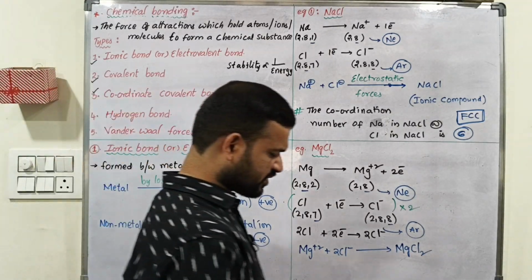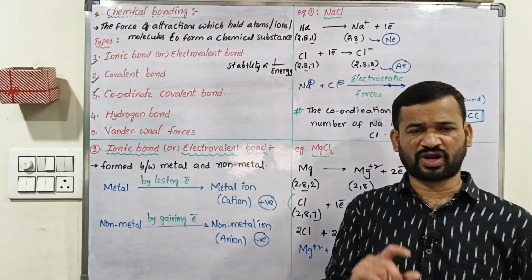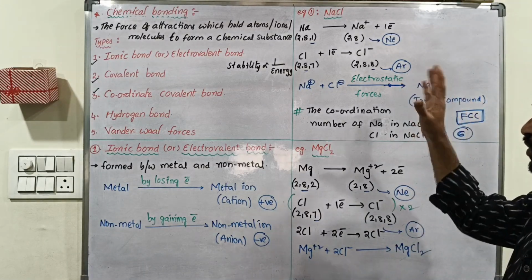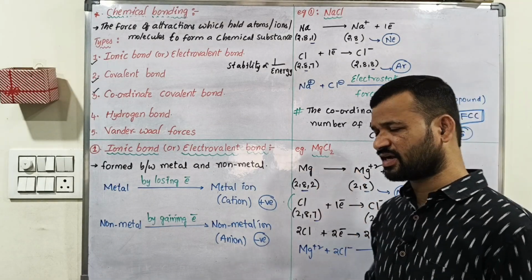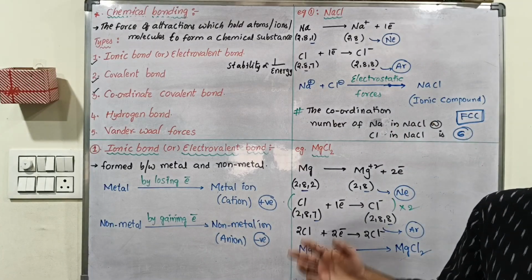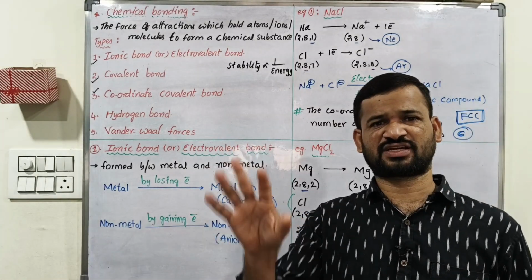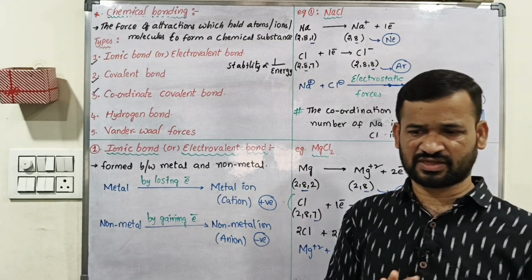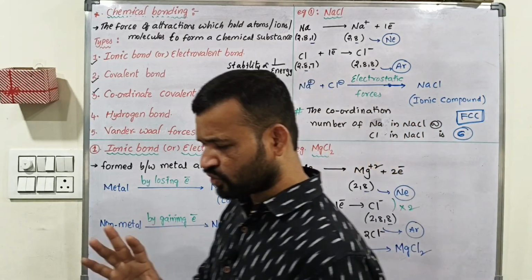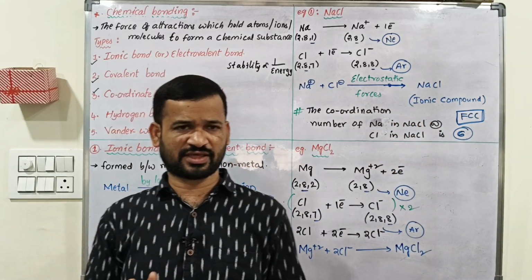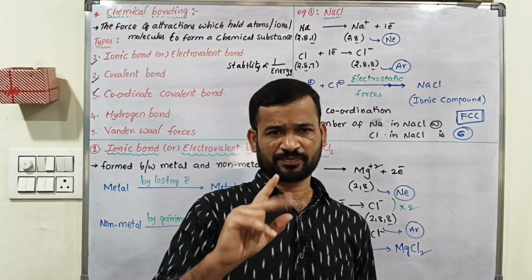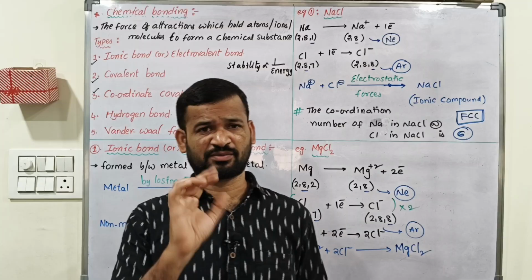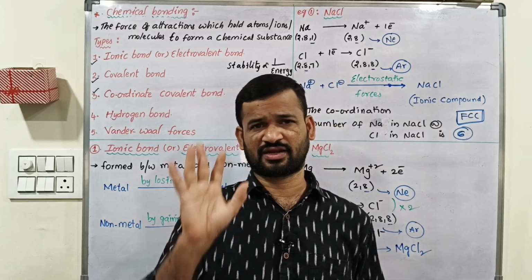Understand? In objective questions, they will ask what is the electrovalency of sodium, of chlorine, of magnesium, of oxygen, of aluminum. Like that they will ask. So electrovalency and covalency are two terms. These two are the types of valency. Valency means the combining capacity of an atom with another atom.